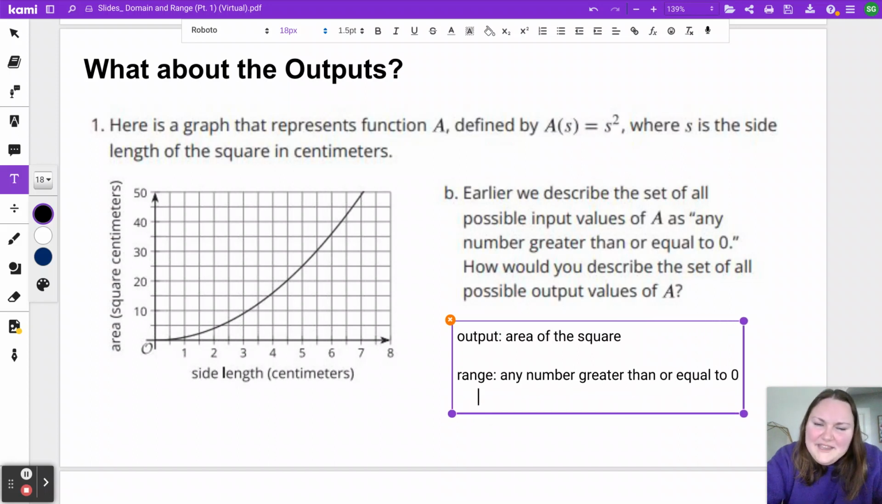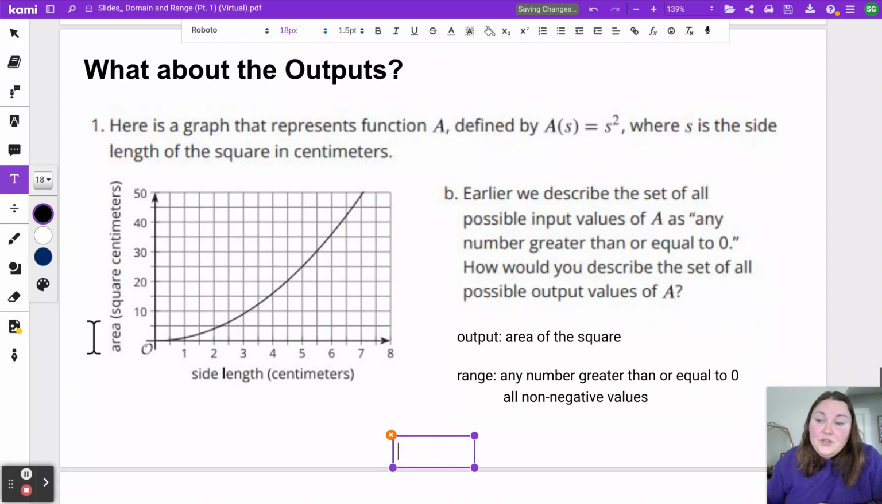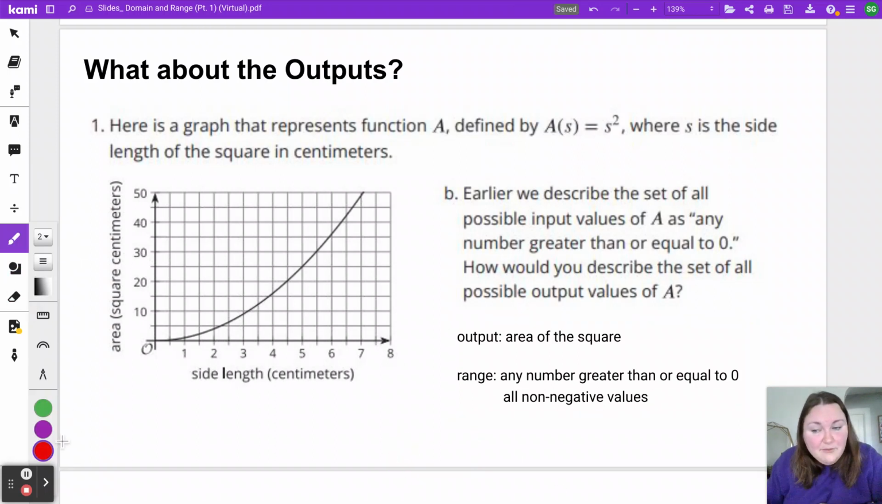Or remember the other way we had described it earlier is we said all non-negative values. There are lots of different ways you can describe this. You could even describe it using the inequality sign if you wanted to. You could say that your area has to be greater than or equal to 0, like that. It's just a preference of how you want to do that.